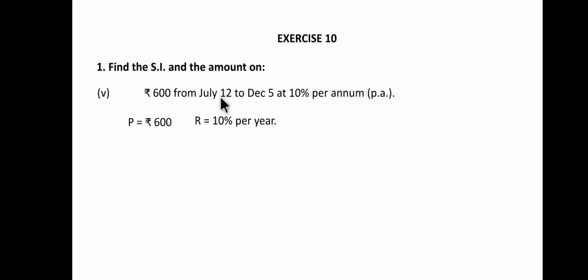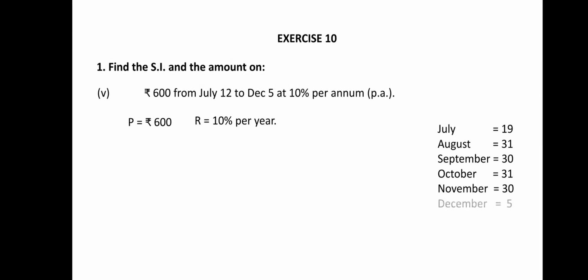Here the days: the number of days in July is 31. Since it is starting from 12th of July, in the month of July there are 19 days left, 31 minus 12 gives us 19. It goes up till December 5th. That means for the month of August there are 31 days, September 30 days, October 31 days, November 30 days, and December only 5 days. So total if you add, you will get 146 days.